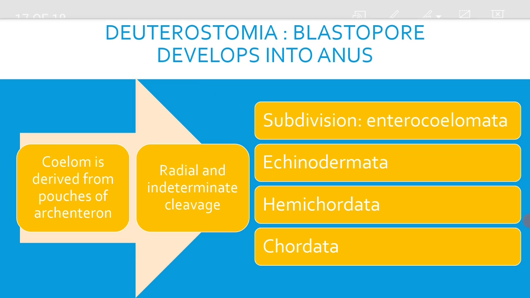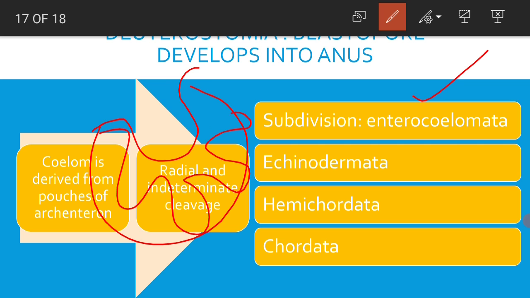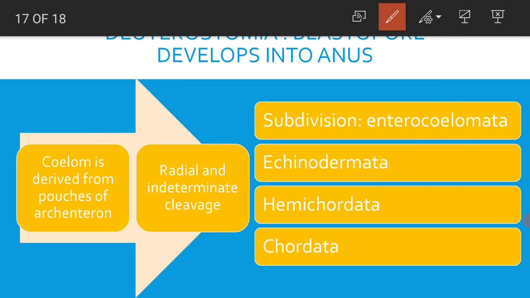Here you can see the subdivision enterocoelomata, where the coelom is formed from pouches of archenteron. The archenteron is nothing but the primitive gut found in the embryonic condition, so these organisms are called enterocoelomates.